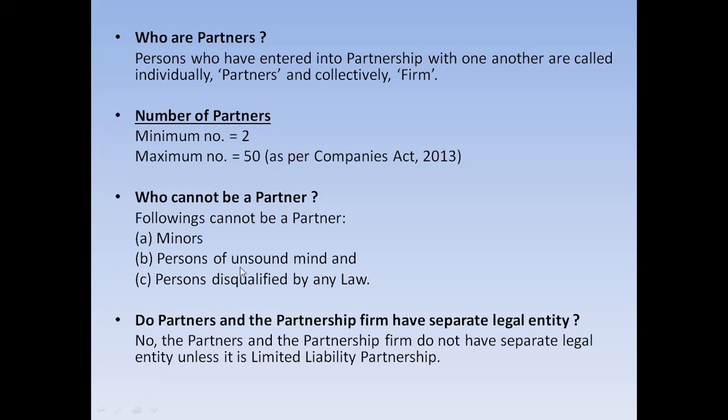Persons of unsound mind, who do not have proper brain functioning, or whose cognitive motor ability is not functioning properly, or who are mad in a way, who are crazy people, can never be partners of a partnership firm. And if there is any person who is disqualified by any law, they can never be a partner. For example, a criminal or a terrorist can never be a partner. Maybe the examples are very aggressive, criminals and terrorists, but if they have violated any law, then they can never be a partner.